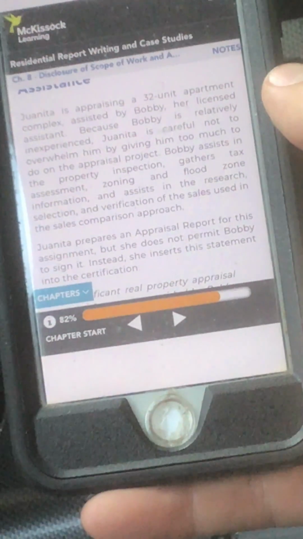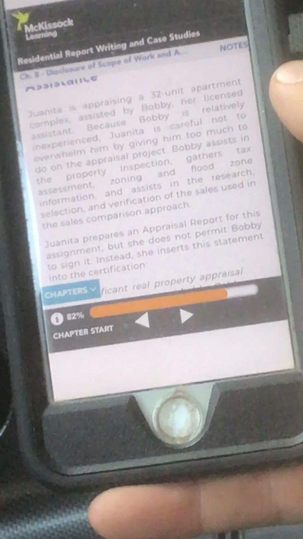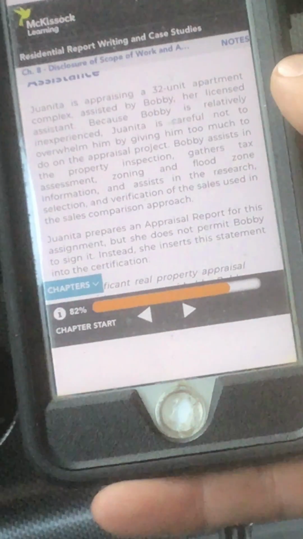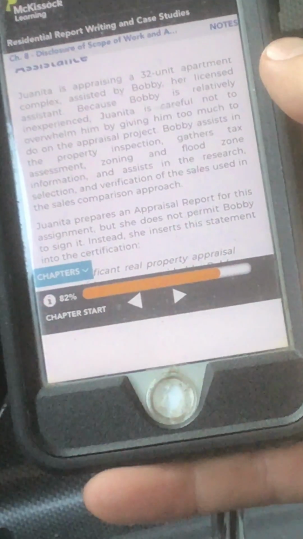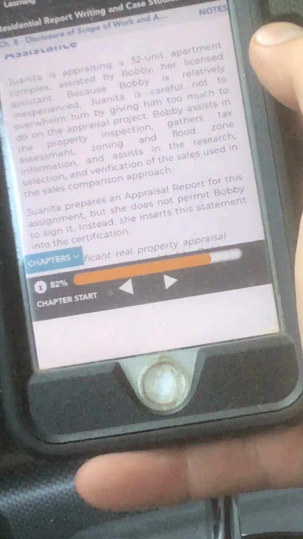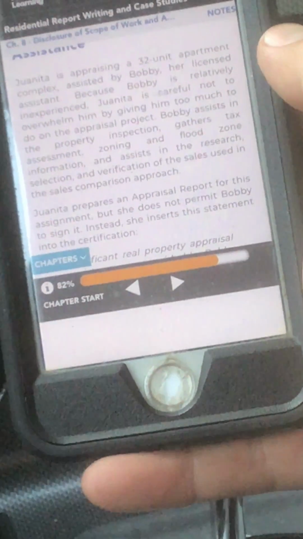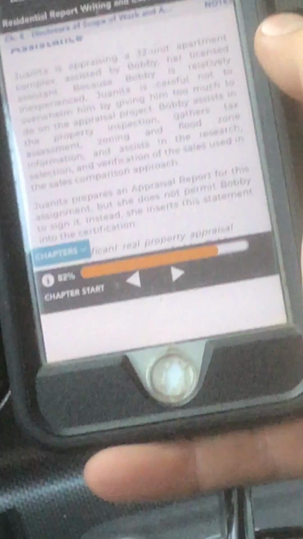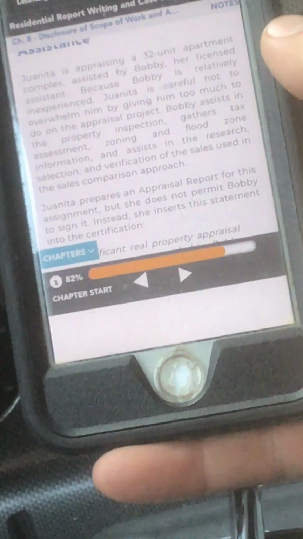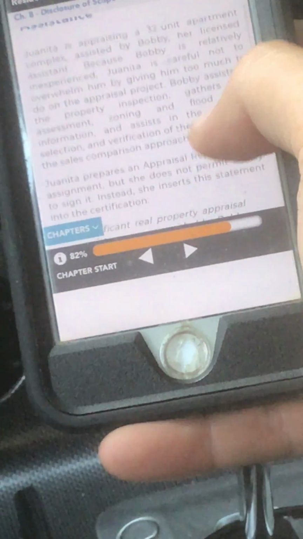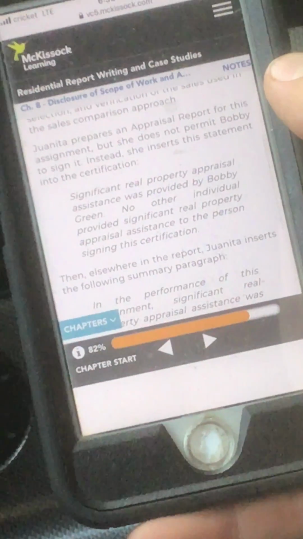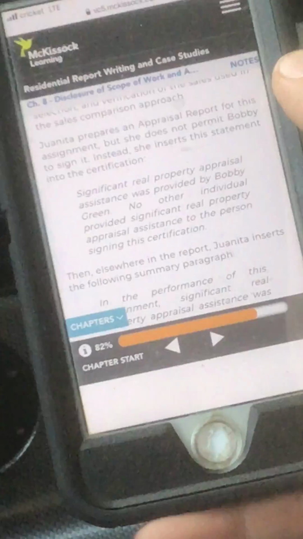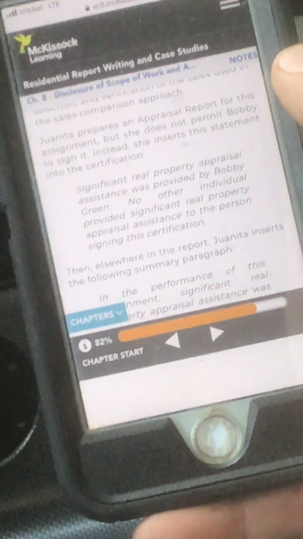Bobby assists in the property inspection, gathers tax assessment, zoning and flood zone information, and assists in the research, selection, and verification of the sales used in the sales comparison approach. Juanita prepares an appraisal report for this assignment, but she does not permit Bobby to sign it.